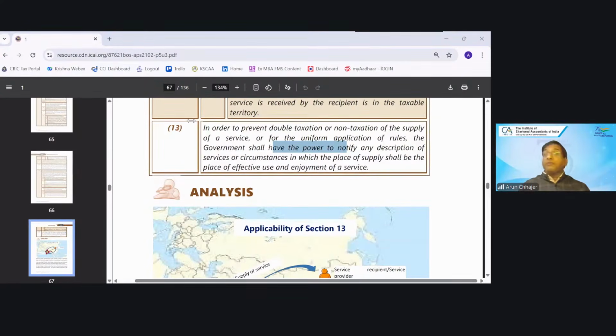So they have used the power. They've used the power of 13.13 and they've issued the notification. I'm giving you one category: maintenance, repair, and overhaul services. I'll explain with the help of an example. I am providing the maintenance service to an international aircraft. I am located in Delhi. Let's say I have a contract with British Airlines. When the British Airlines aircraft lands in Delhi, my team will provide the repair services, for which I will raise the invoice.